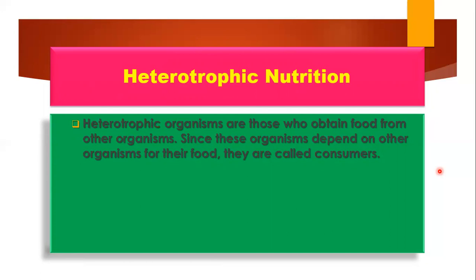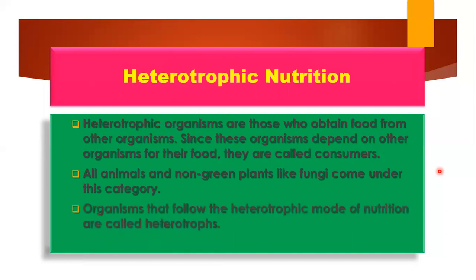So we are heterotrophs. Similar is the case of some animals which depend on plant or animal source, and all the non-green plants also are heterotrophs. So all animals, humans, and non-green plants like fungi come under this category. I have told you that organisms that follow the heterotrophic mode of nutrition are called heterotrophs.